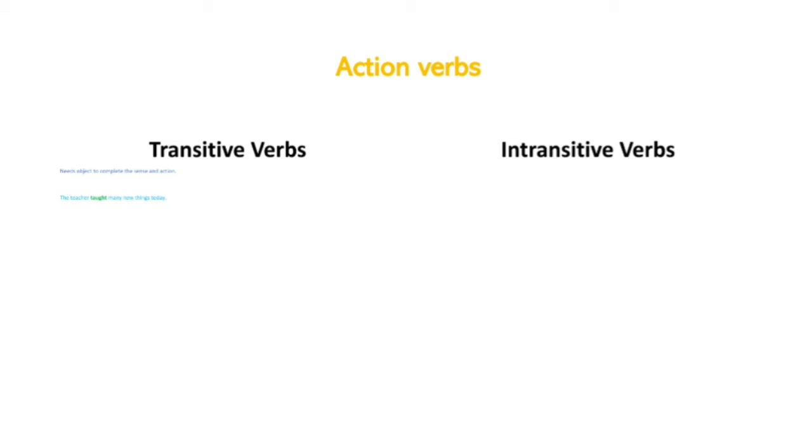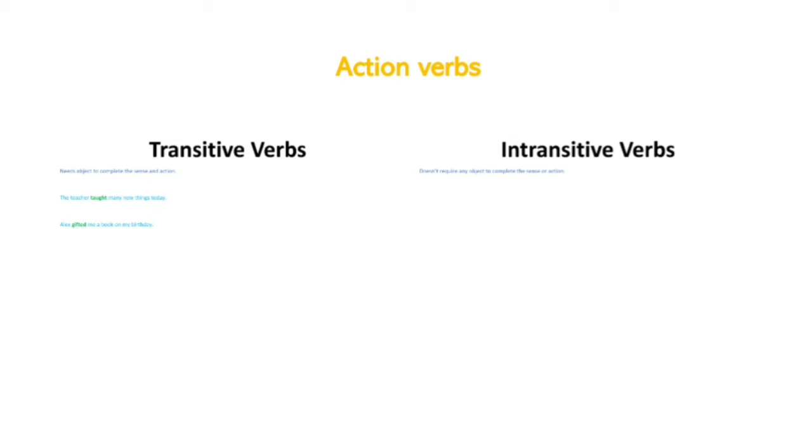For example, the teacher taught many new things today. So here the word taught is a transitive verb, because teaching of course cannot be done without any object. Like you need some study material, you need chalk, the teacher needs a blackboard to teach, a whiteboard or any kind of writing material, etc. One more example: Alex gifted me a book on my birthday. So here gifted is again a transitive verb, because for gifting you need some object to gift, of course.